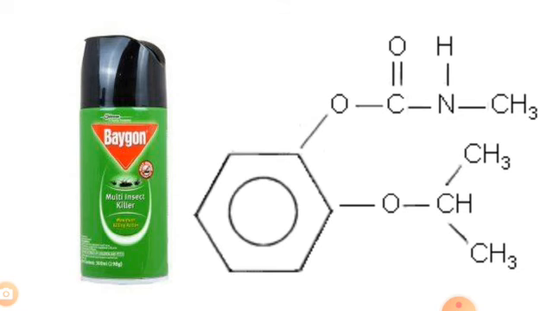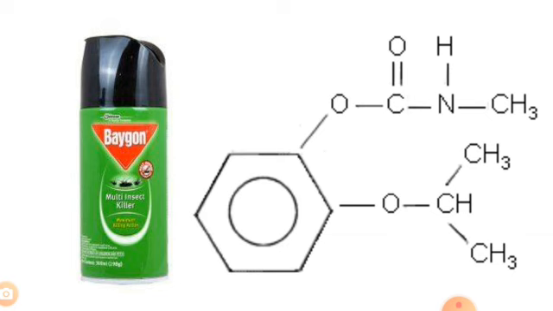The next one is Baygon. This compound is 2-isopropoxyphenyl N-methyl carbamate. Baygon is prepared by the reaction of methyl carbonyl chloride or methyl isocyanate with 2-isopropoxyphenol. So that is the preparation method: the reaction of methyl carbonyl chloride or methyl isocyanate with 2-isopropoxyphenol.